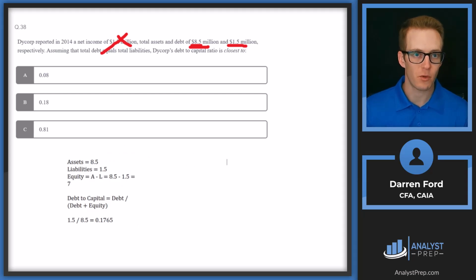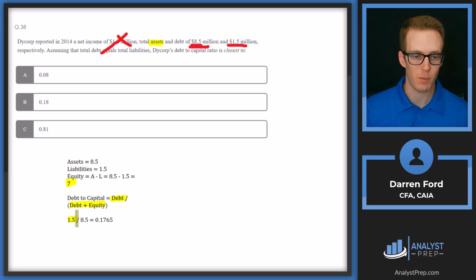So our debt to capital formula, coming down here first, is going to be debt divided by debt plus equity. So we're not given equity, we're given assets. So we will need to impute equity. And equity is going to be equal to assets minus liabilities. So we'll do 8.5 minus 1.5 gives us equity of 7.